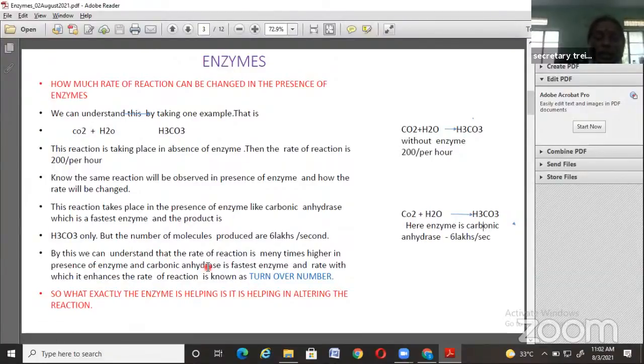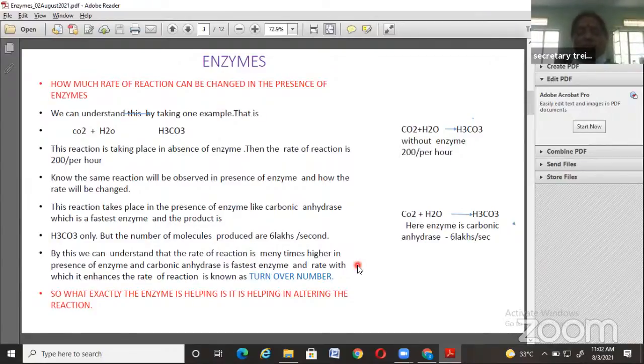And this carbonic anhydrase is the fastest enzyme that works very speedily. So in the presence of this fastest enzyme, the rate with which it enhances the rate of reaction is known as turnover number. What is turnover number?